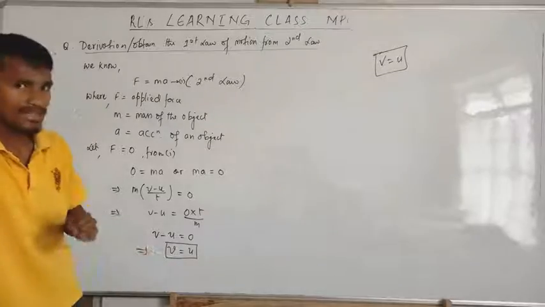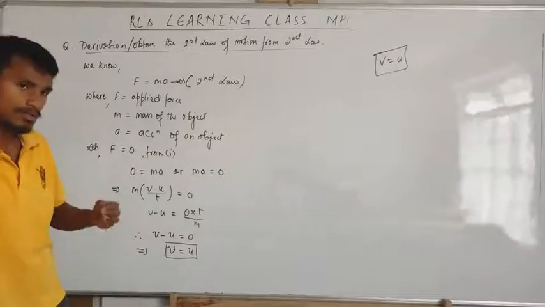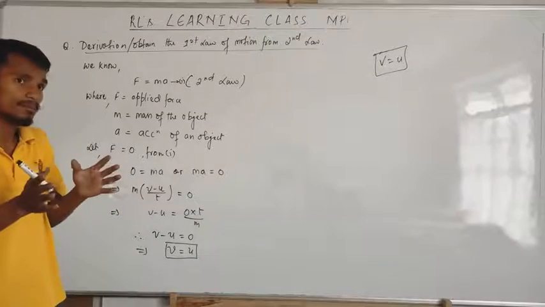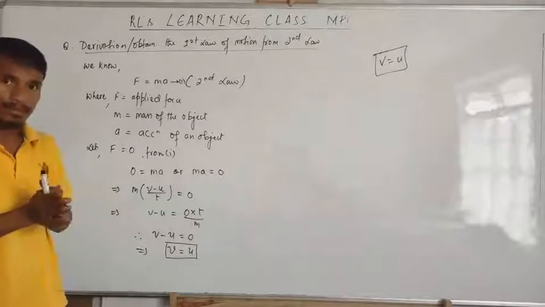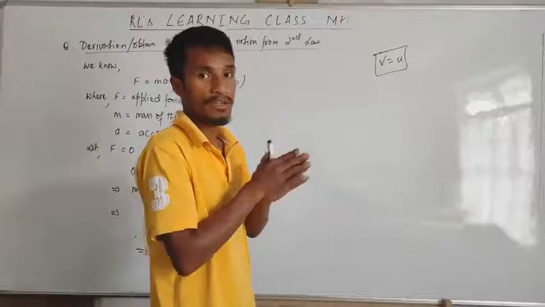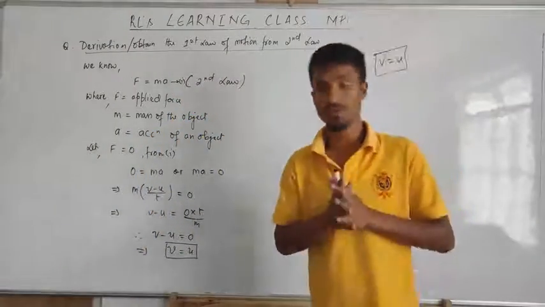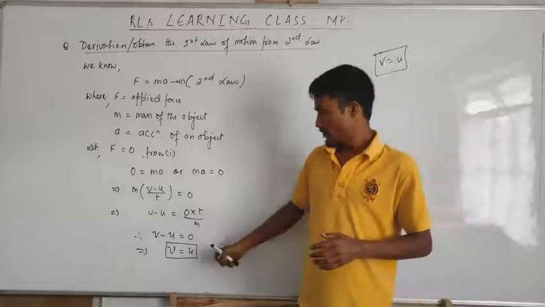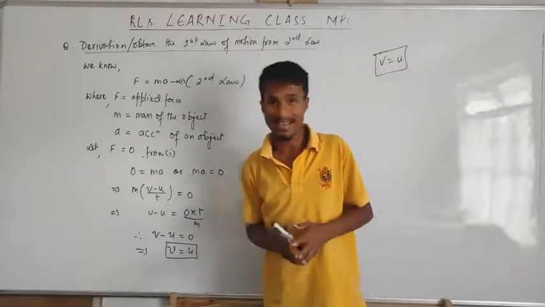But if U has some value, then V will also be equal to that U. Then it shows that the body will keep on moving with uniform speed or uniform motion. Now this is the first law. So the first law is contained within the second law.